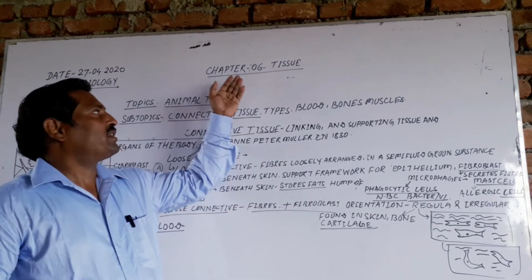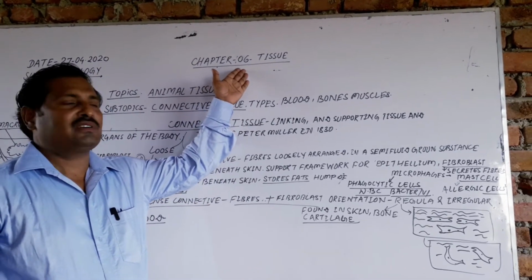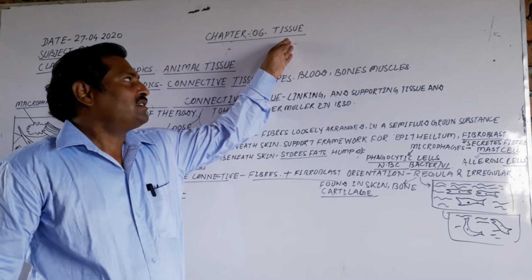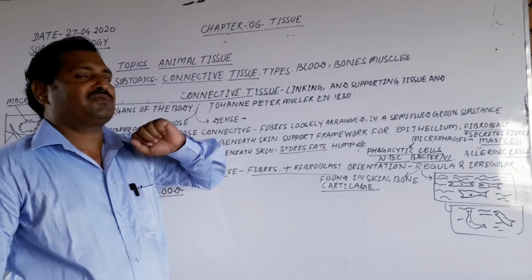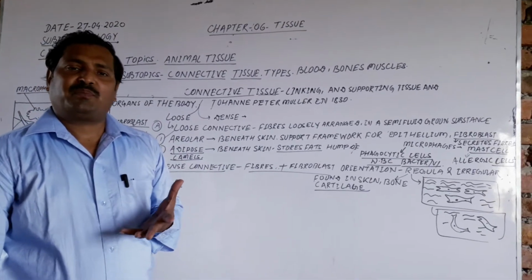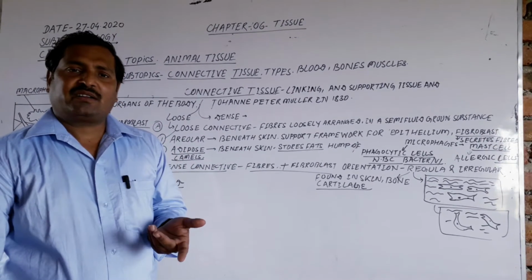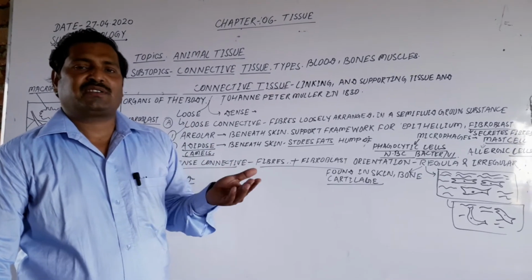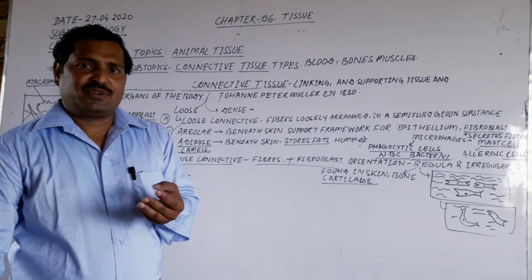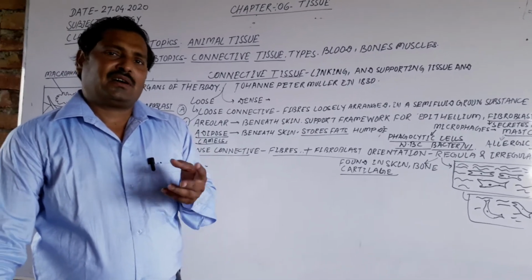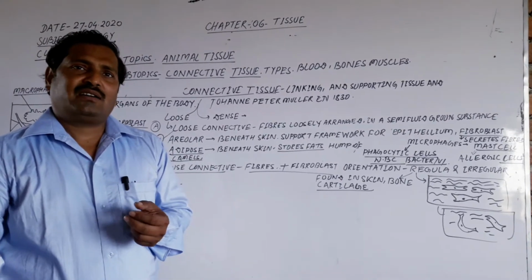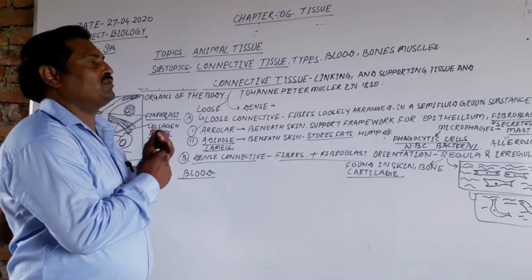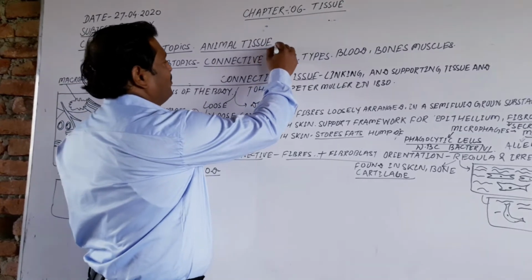In the previous chapter we have read chapter number 6, and the name of the chapter is tissue. In the previous class we discussed all kinds of plant tissue, meristematic tissue, as well as animal tissue: squamous, columnar, and ciliated epithelium. Today, dear students, in animal tissue we have to discuss so many topics.